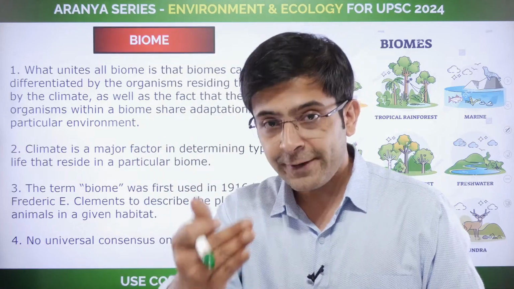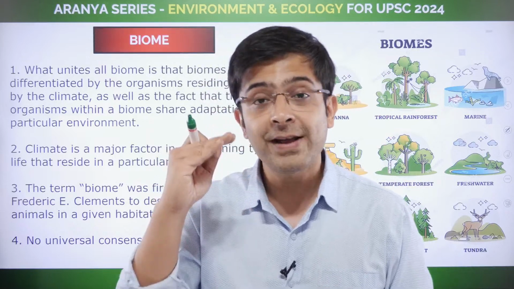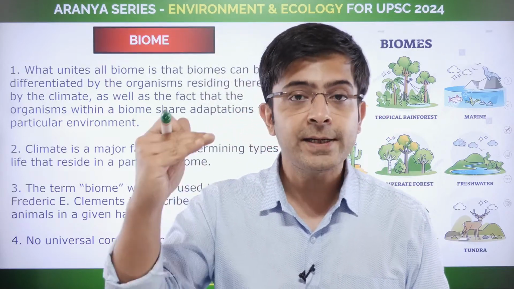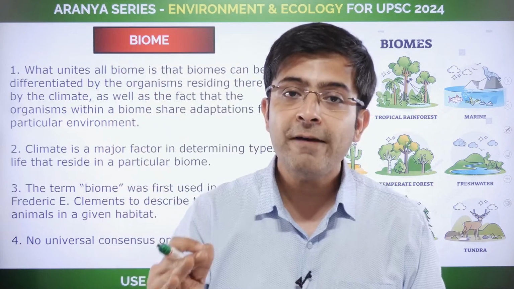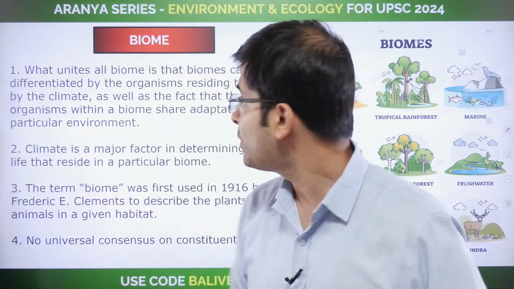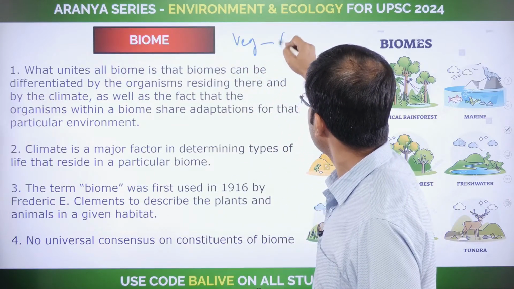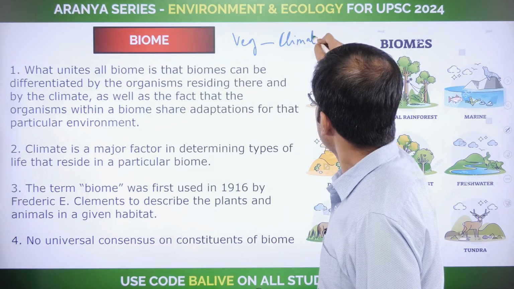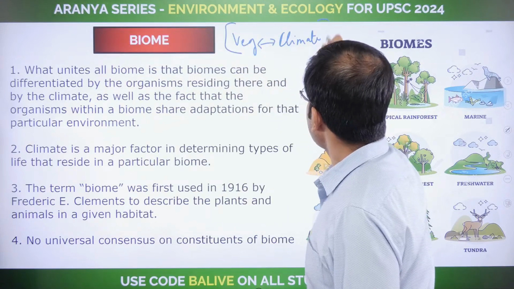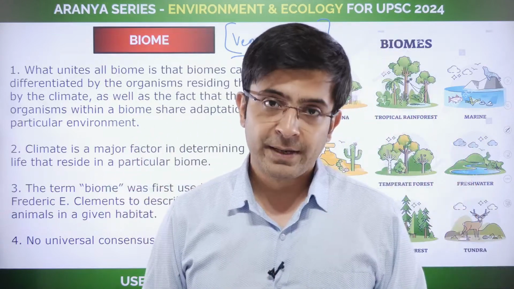And so what you and I, the human beings, have done is, on the basis of vegetation, which is determined by climate, we have gone ahead and created a subcategory to explain all of this that is happening.